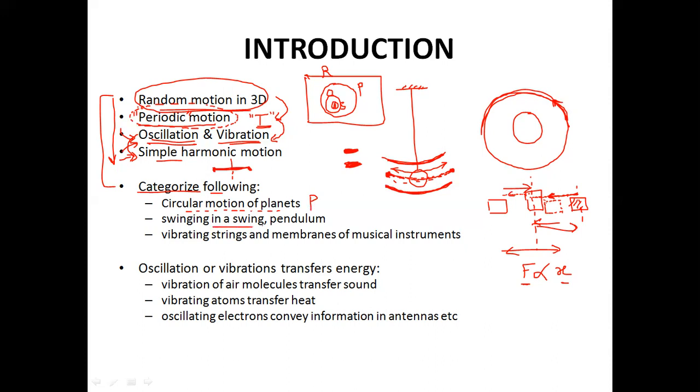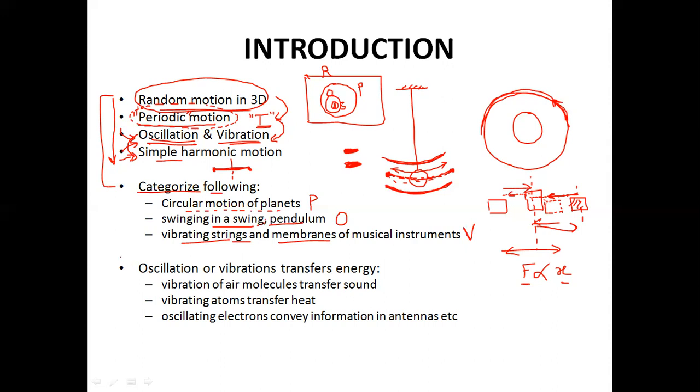The swinging of a swing or a pendulum falls under a set called oscillation, because a pendulum or a swing oscillates about its mean position, the frequency being very small, the rate at which they are oscillating being very small. Whereas the vibrating strings of musical instruments, or the membranes of the musical instrument, they all belong to the subset called vibration, because they are moving at faster rates.